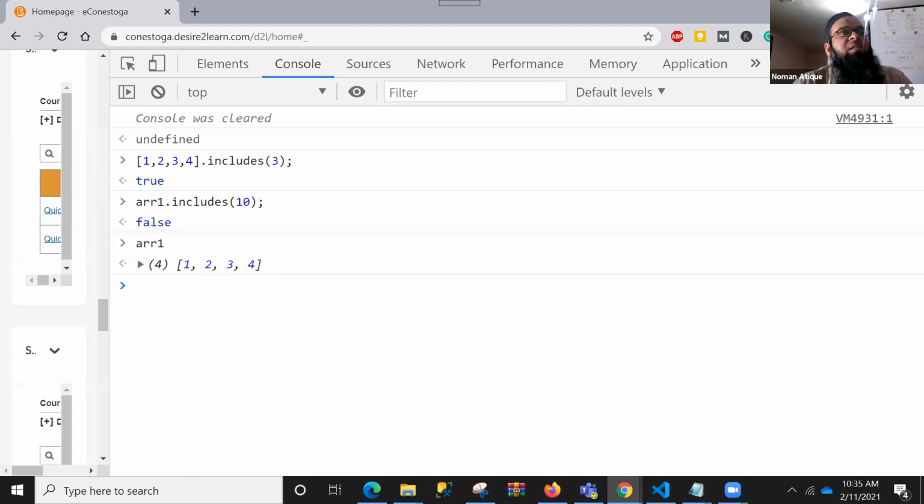FIFO is queue. Yes, FIFO is queue. First in, first out is queue. Last in, first out is a stack. And push and pop operations are specifically related to our stack. And what are the operations in a queue? Can anyone tell me the operation names in a queue, the insertion operation and the deletion operation? It's quite an easy name.